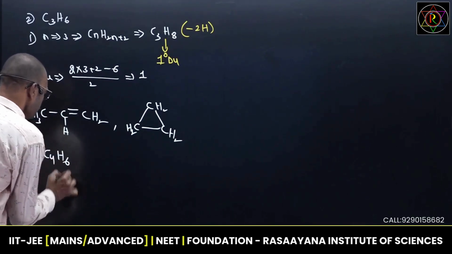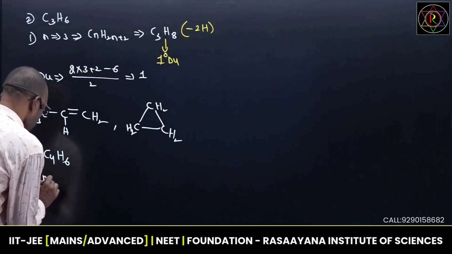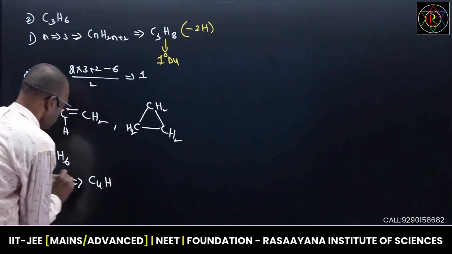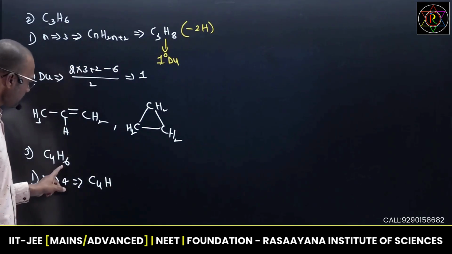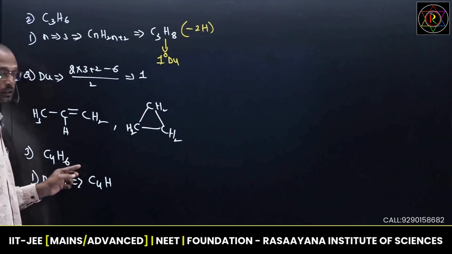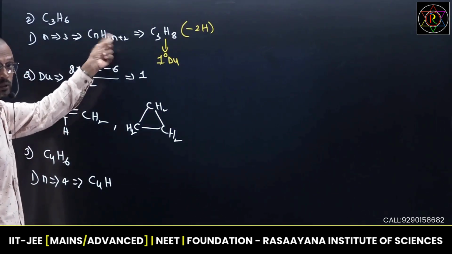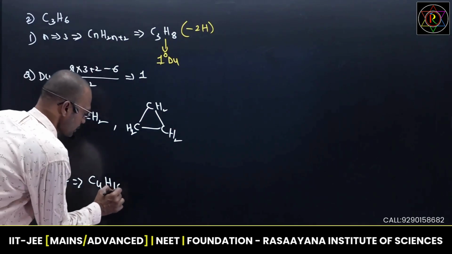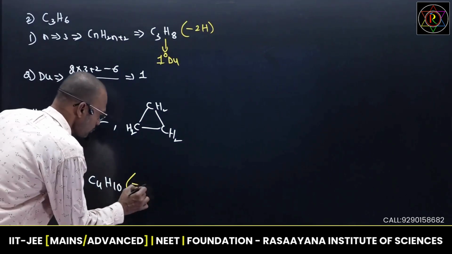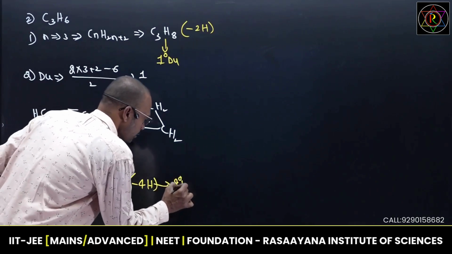Suppose this is C4H6. And if I apply the first formula, if n is equal to 4, then what happens? Apply the CnH2n+2 formula. 2 into 4, 8, 8 plus 2, 10. So C4H10. It is the alkane general formula. Here 6 and here 10 is there. How many hydrogens differ? 4 hydrogens differ. When 4 hydrogens differ, second degree of unsaturation.